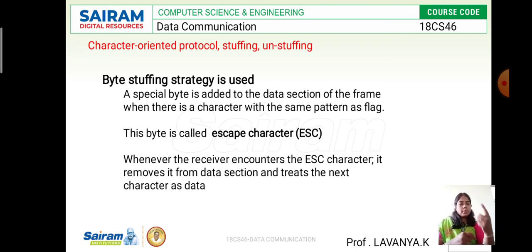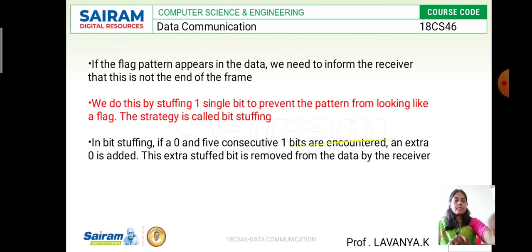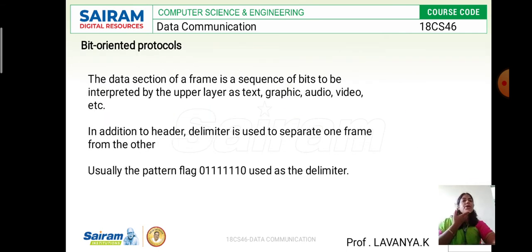We are going to keep on adding the escape character, with the same pattern as the flag. Whenever we add that particular frame, we add the escape character from source as well as destination. That is byte stuffing.